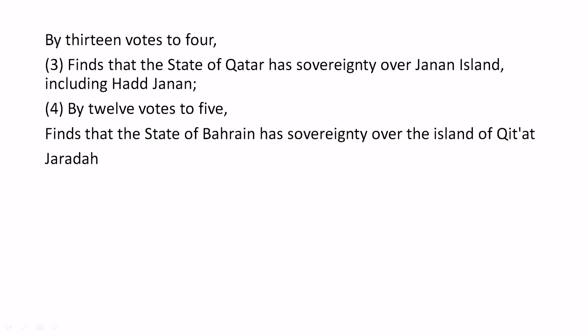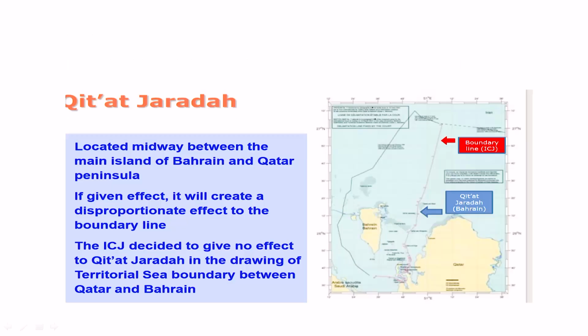By 12 votes to 5, it finds that the State of Bahrain has the sovereignty over the island of Qatat Zirda. So Qatat Zirda is another island. That is another question of contention, whether that belongs to the State of Qatar or Bahrain. So it was decided that Qatat Zarda belongs to the State of Bahrain.